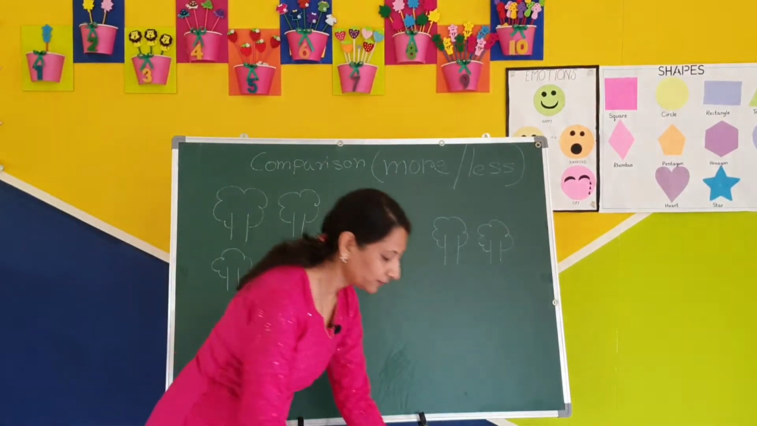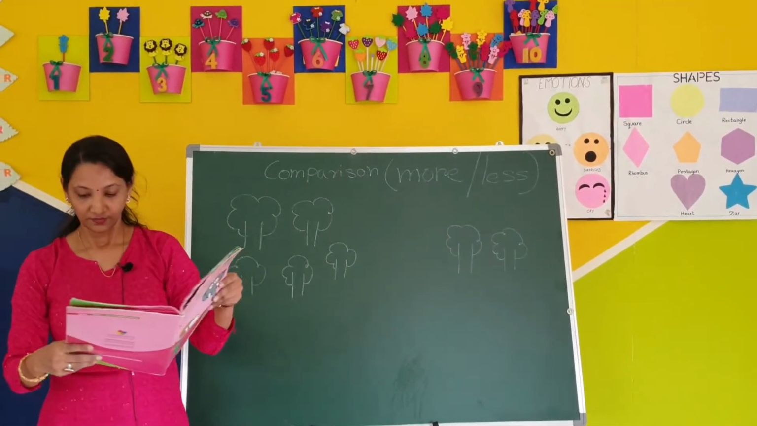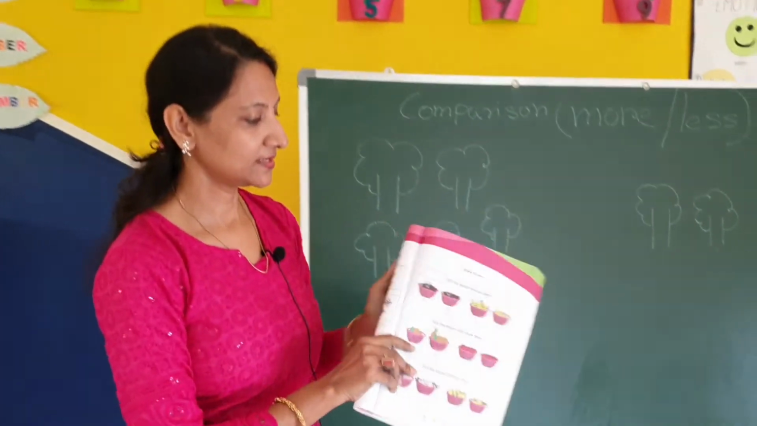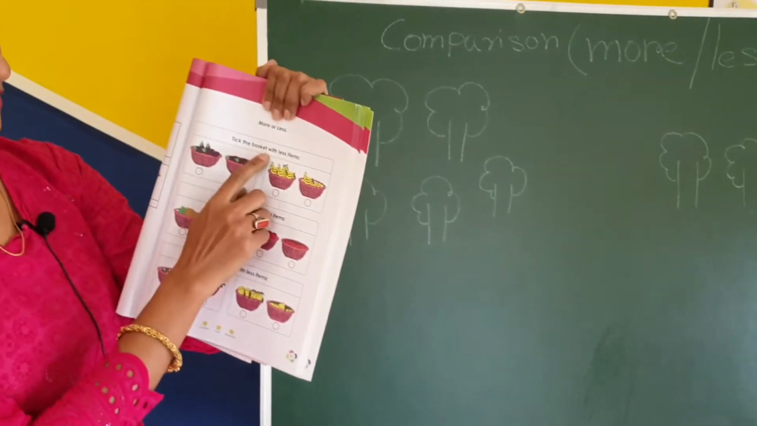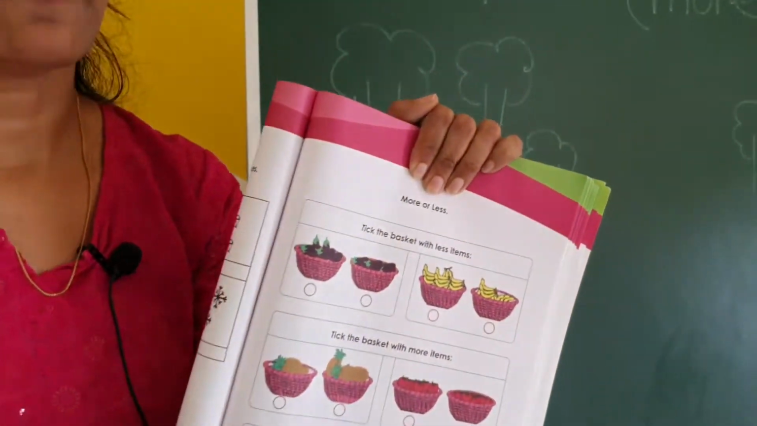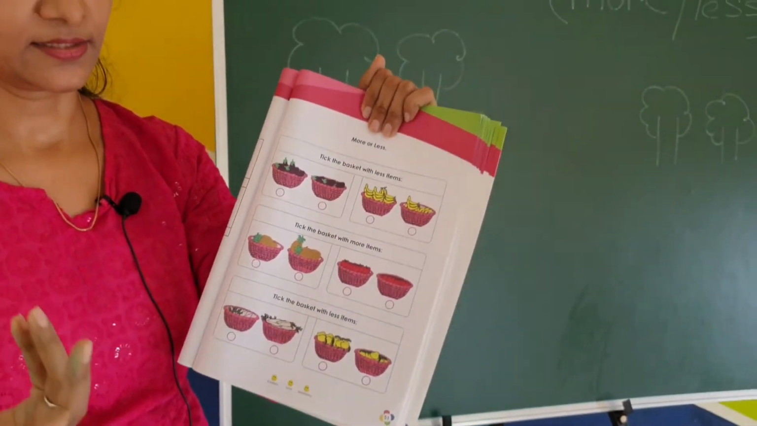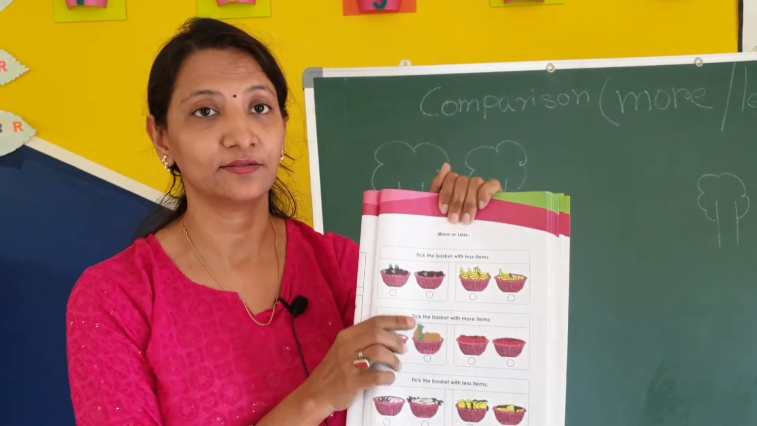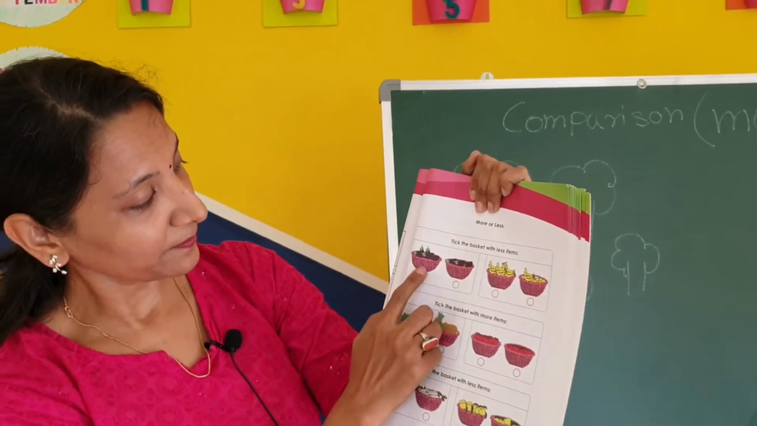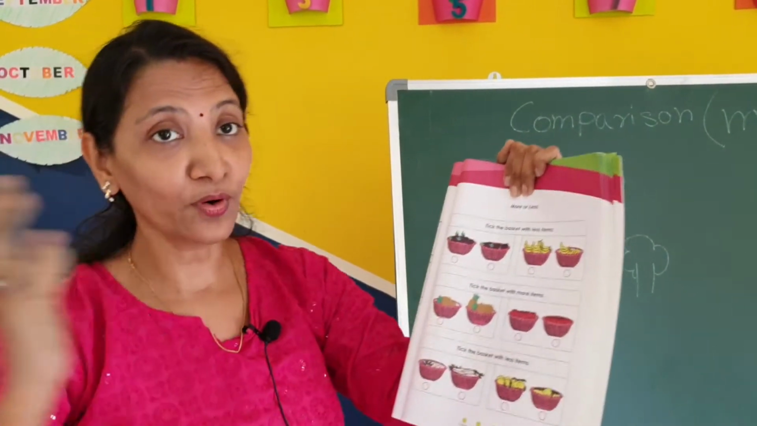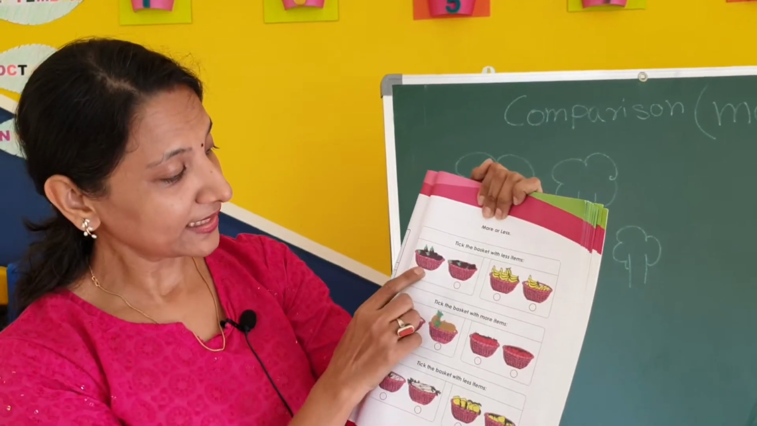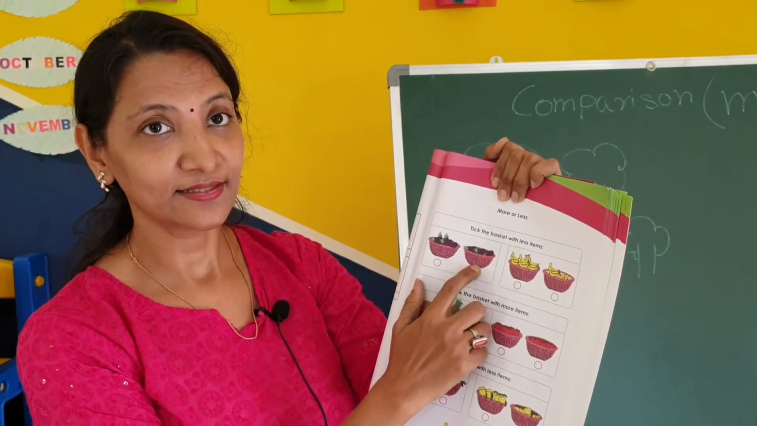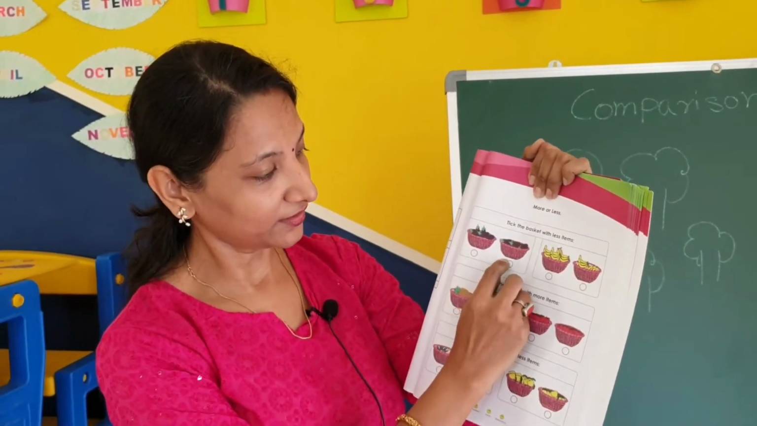Now open the book, page number 51. See, tick the basket with less items. You have to tick the items where the pictures are less. Okay, very less. Can you see the basket? Where are the more and where are the less items? Is it less? No. Is it less? Yes. So we have to tick.